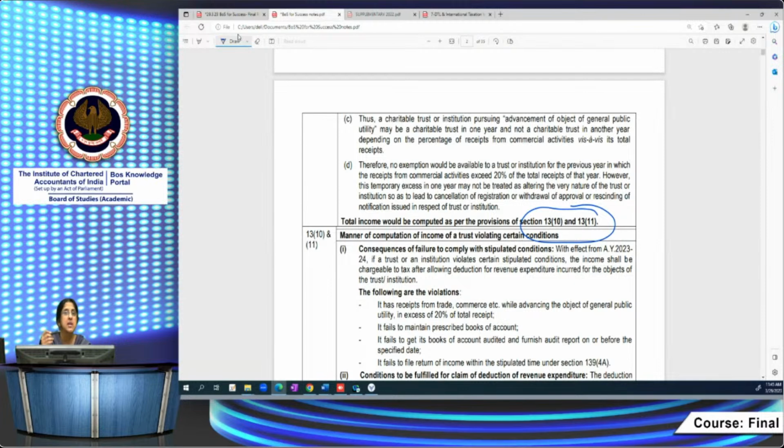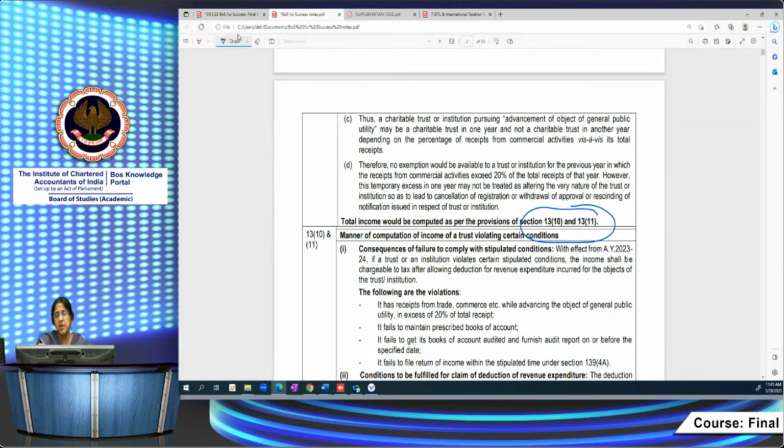What if it goes beyond 20%? Then it will not get the benefit of 11 and 12. Then it will be taxable under 13(10) and 13(11). So what is 13(10) and 13(11)? We will go through that. There are some stipulated conditions for the trusts claiming exemption, as we've seen, many conditions for claiming exemption under 11 and 12.